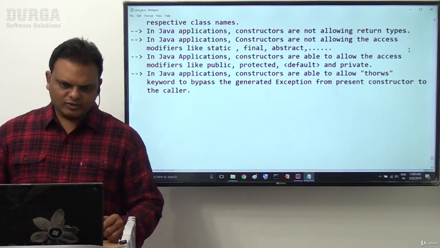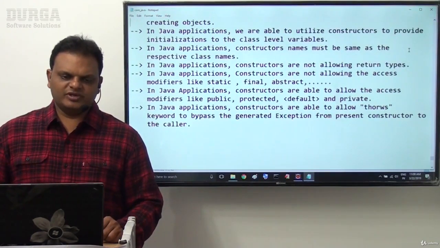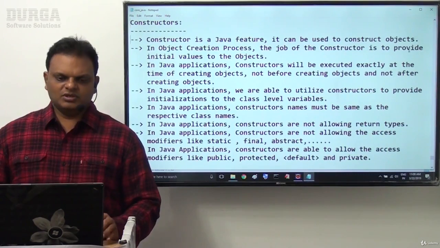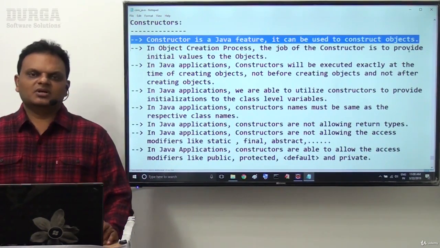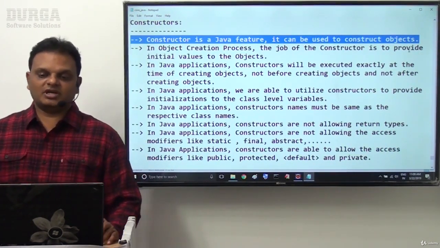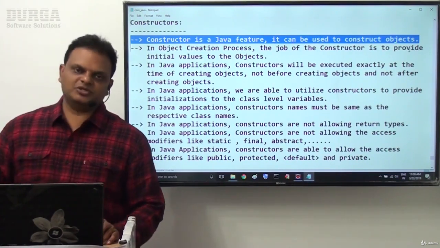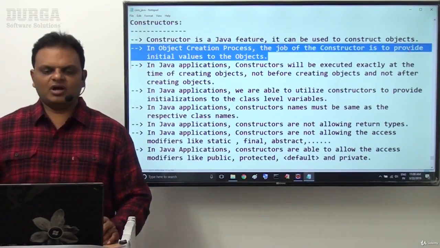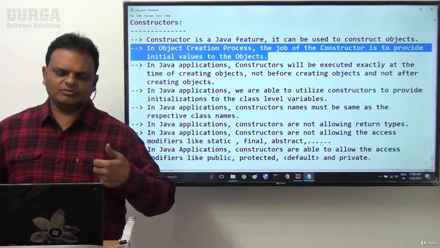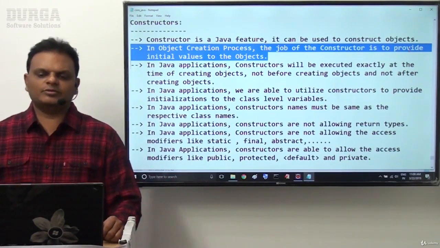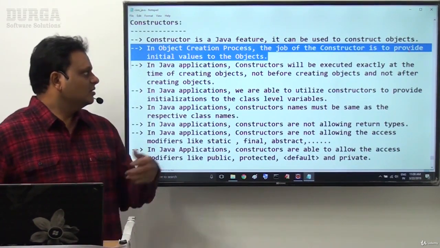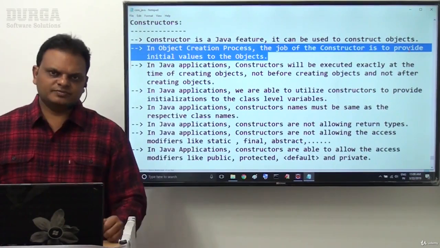Right, sir, understood. What are the various points here we discussed? We understood about constructors now. Very first point: constructor is a Java feature. It can be used to construct the objects. In object creation process, the job of the constructor is to provide initial values to the objects.